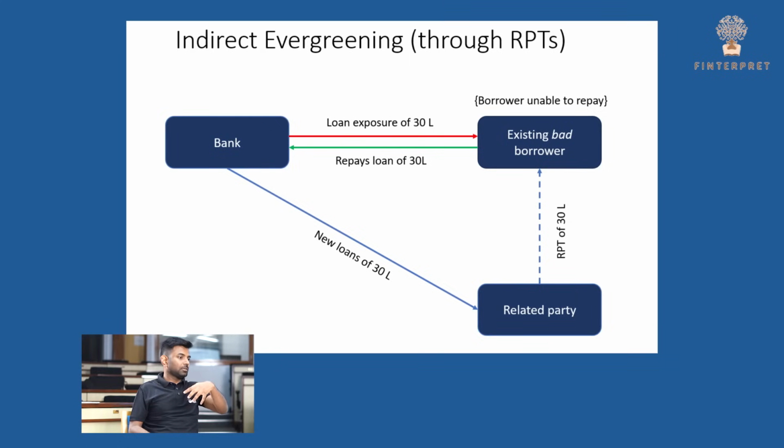Exactly. So now this related party can send the proceeds of the new loan back to the original beneficiary, which is the existing bad borrower. And in turn, this bad borrower can repay the loan. So in essence, although this borrower is still bad and doesn't have the means to pay, this new loan has been round-tripped just to refund the old bad loan. Ultimately, the bank's own money is used to pay its own loan back. That's right. This time it's a bit more complicated way.